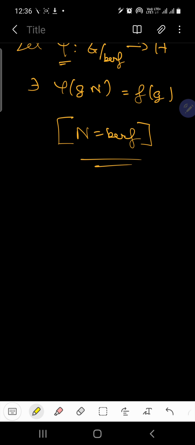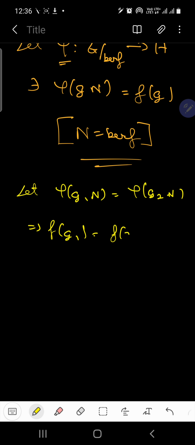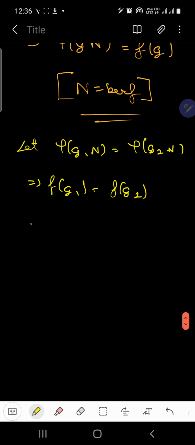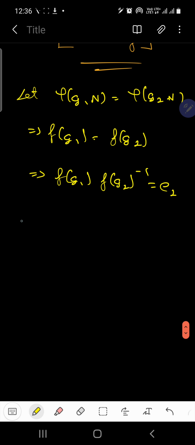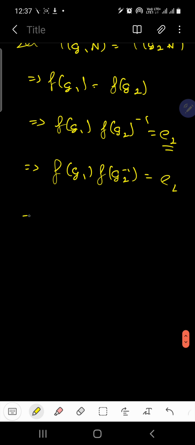So let phi of G1n be equal to phi of G2n, which implies F of G1 is equal to F of G2. That implies F of G1 times F of G2 inverse is equal to E2. Here E2 signifies the identity element of H. That implies F of G1 G2 inverse is equal to E2.